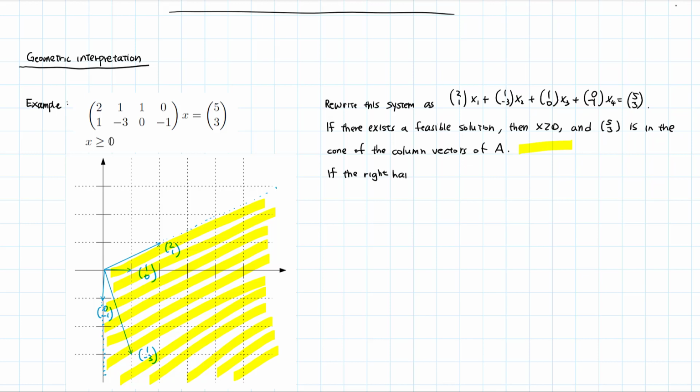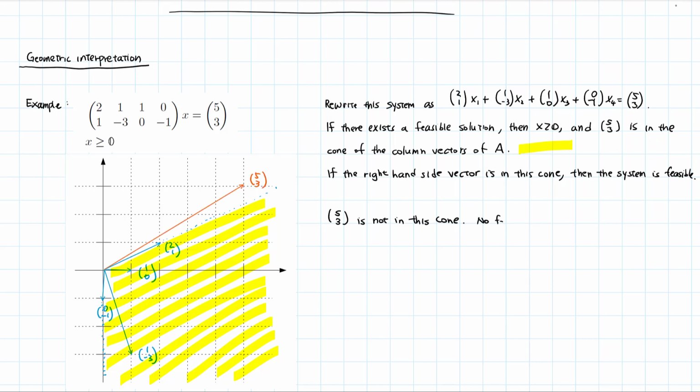So if the right-hand side vector is in this cone, then the system is feasible. But our particular vector is not in this cone. So no feasible solutions exist.